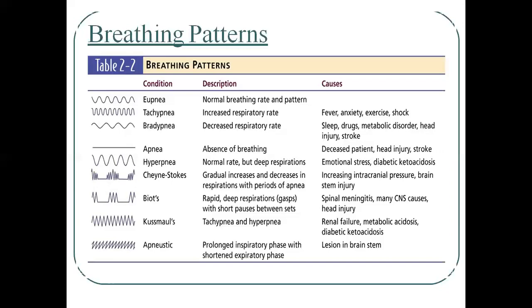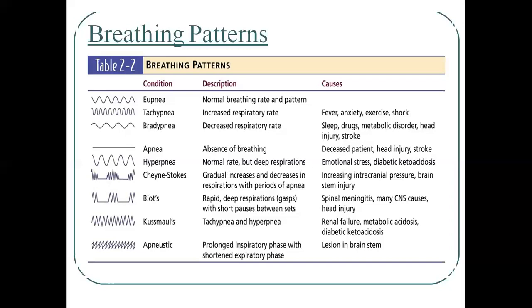Then next is Apneustic. Apneustic means a prolonged inspiration phase with a shortened expiratory phase, means the inspiration phase will be prolonged, but the expiratory phase will be shortened, and it will occur when the patient is having lesions in the brain stem. So these are the breathing patterns.